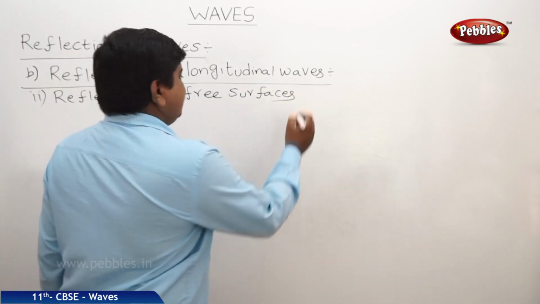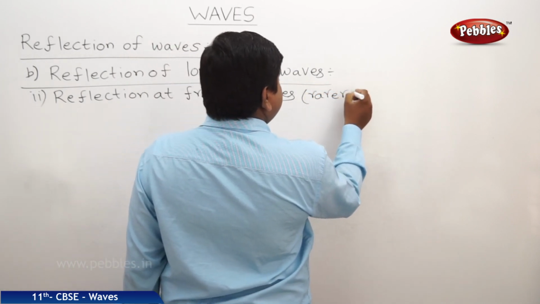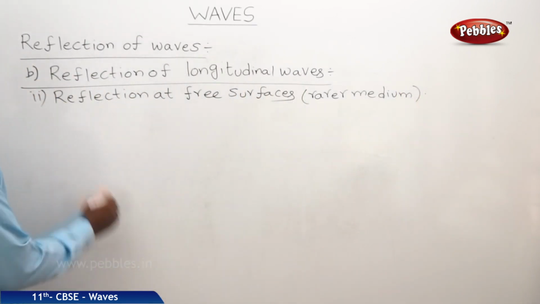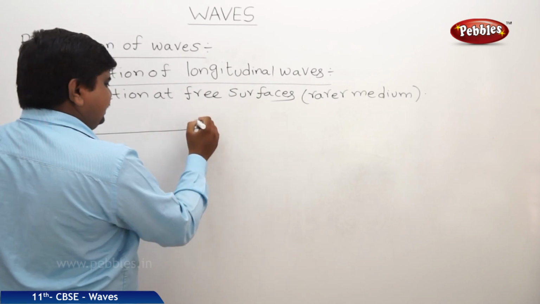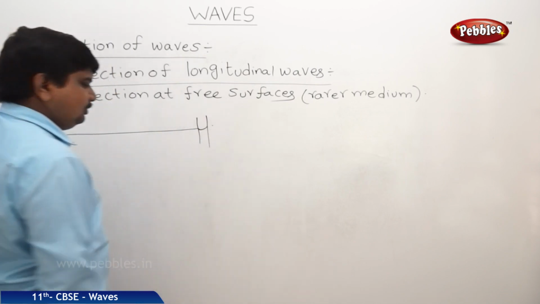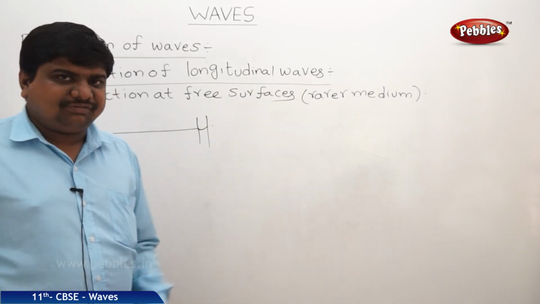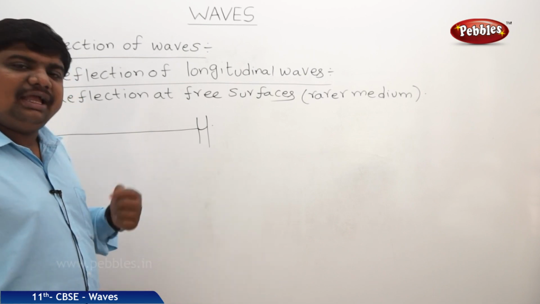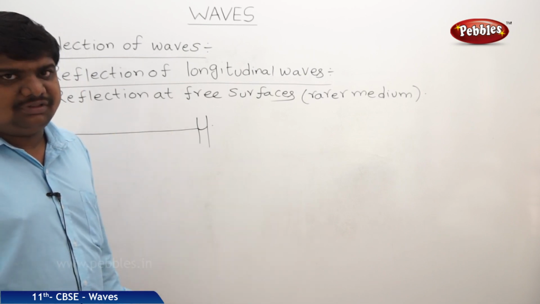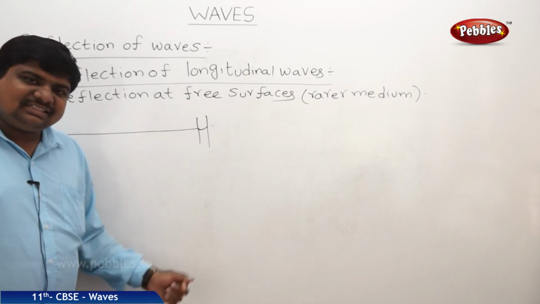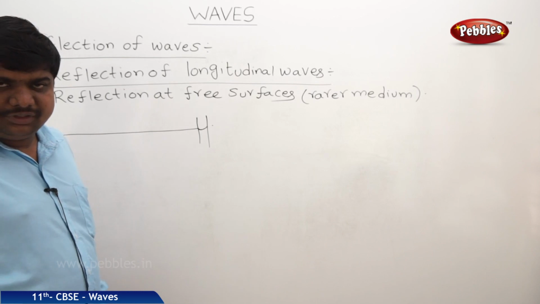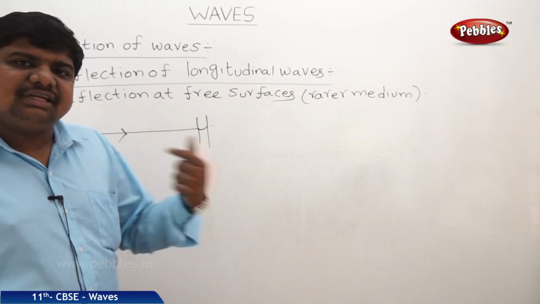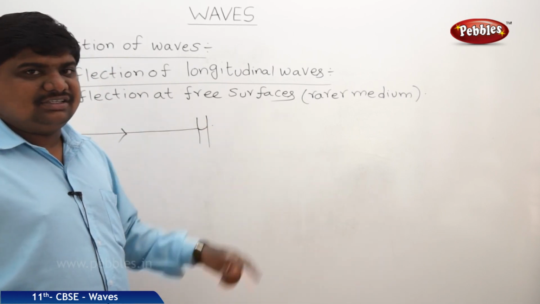Free surfaces are also called a rarer medium. Initially a longitudinal wave has started, and while it is traveling towards the rarer medium, a rarer medium is also called a free surface. Being free, this free surface won't create much reaction force to oppose the motion of the longitudinal wave. That means its reaction force is very small. So a compression will reverse as a compression and a rarefaction will reverse as a rarefaction, because the free surface doesn't offer any resistance.